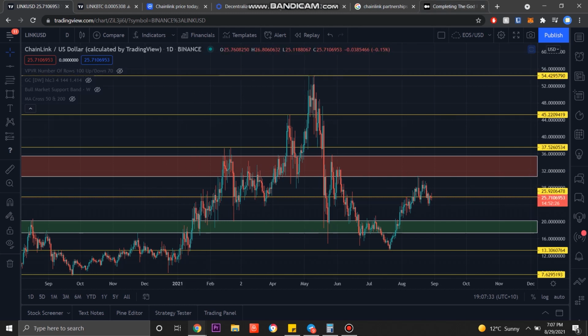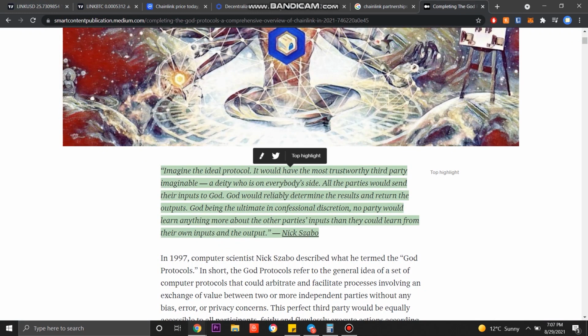If we jump into the fundamentals quickly before we get into the TA too deeply, we can see, just briefly, the fundamentals for Chainlink are kind of complicated, so we'll have a brief overview, and I'll leave a few articles for you in the description if you are interested, that I found interesting in learning about Chainlink. But essentially, we can read out this quote here, which captures what Chainlink is quite precisely.